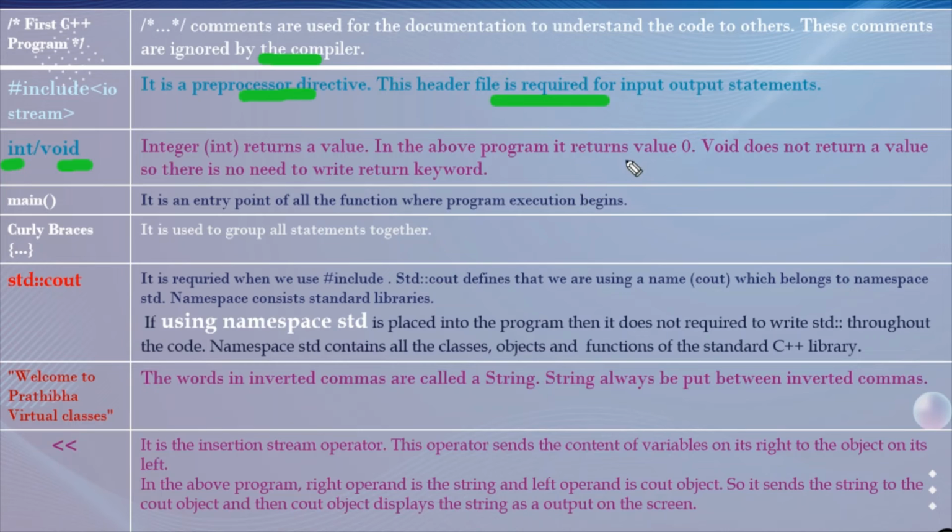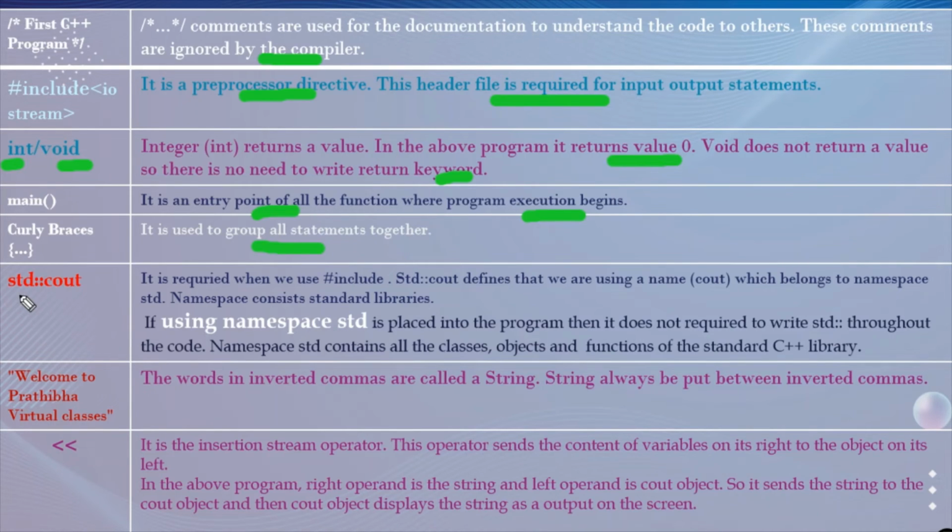Okay, we used return value 0. If we specify the int, the last statement of the main function must be return 0, and void does not return a value, so there is no need to write the return keyword when we are specifying the void before the main. Main is the entry point of all the functions, where the actual execution begins, and curly braces are used to group all statements together. To generate the block we can use the curly braces.